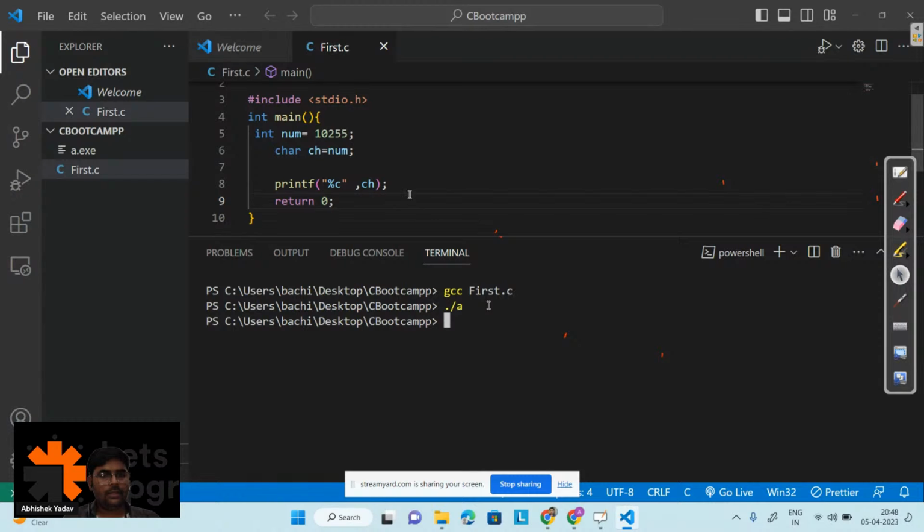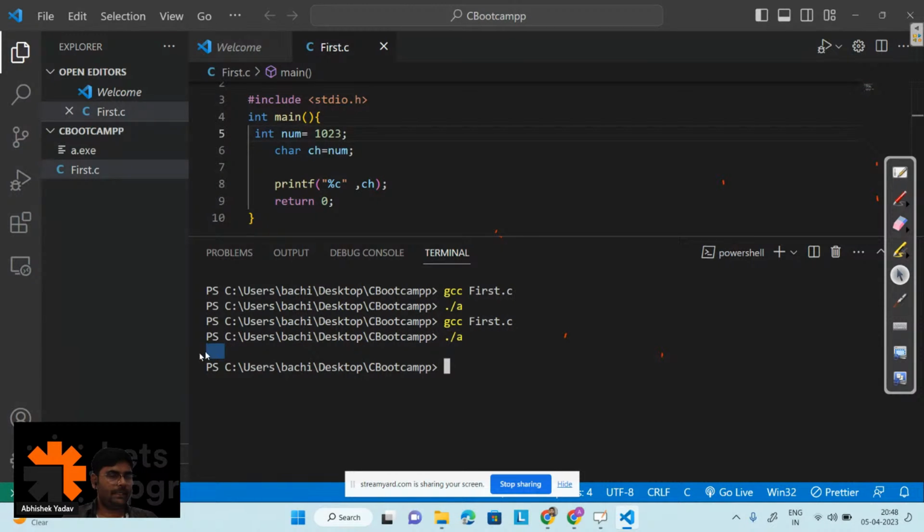The moment I've done that, you can see I'm getting nothing here. So let's try that part also. Let's see whether I will get some answer or not. This one, ./a. So I'm getting a space here. I'm getting something, but it is a space type.